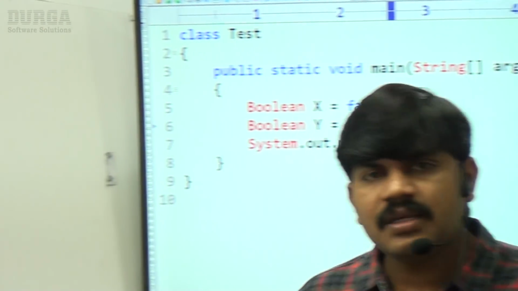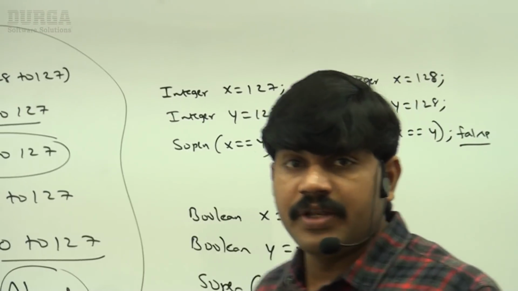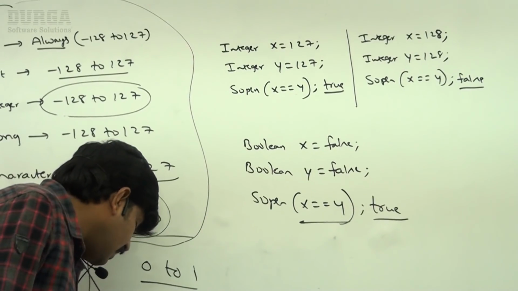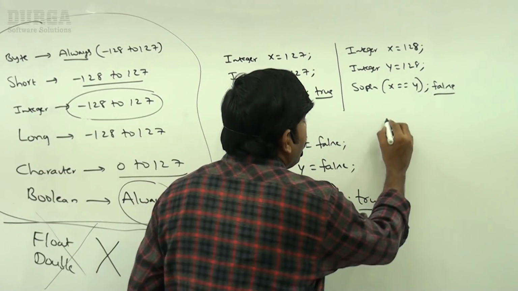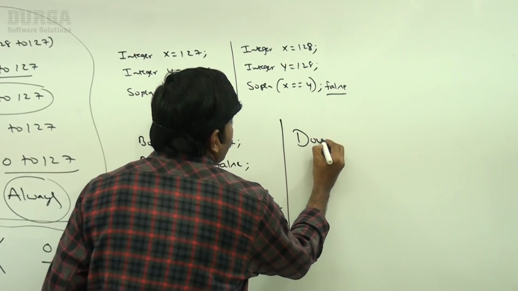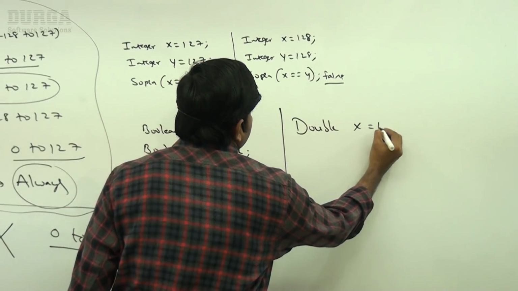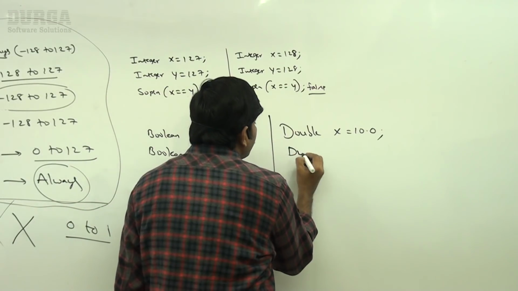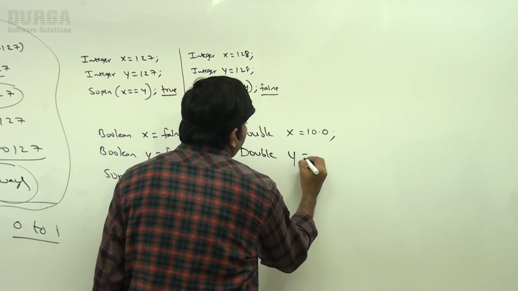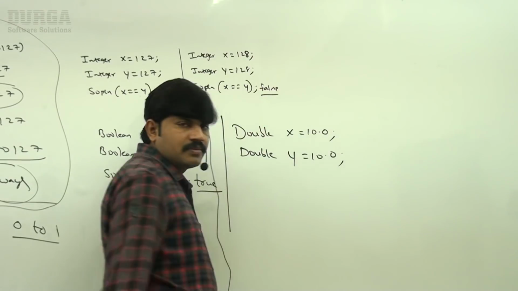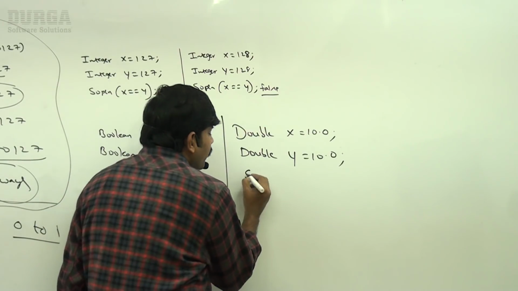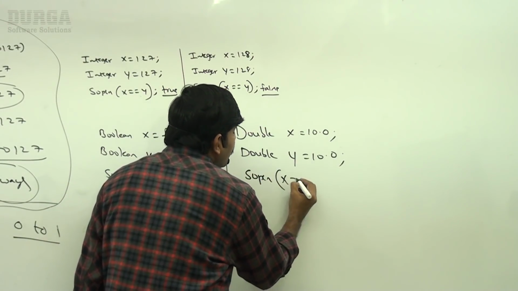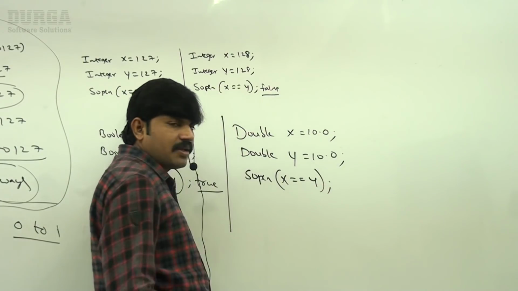Okay, well, sir, now the next one, very, very important. Let me consider float and double. Double x is equal to 10.0, double y is equal to 10.0, System.out.println x double equal to y.